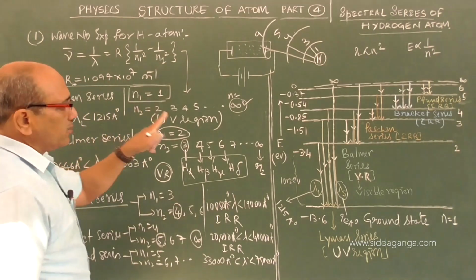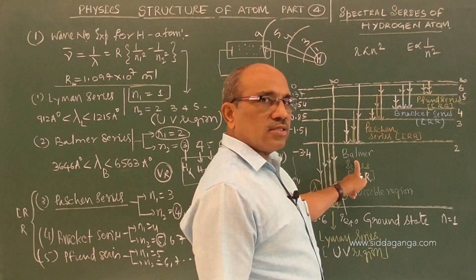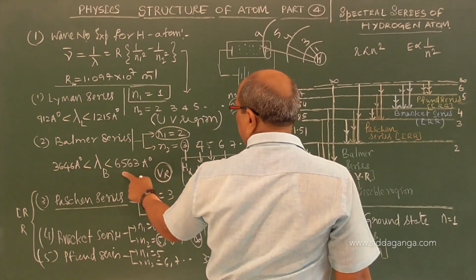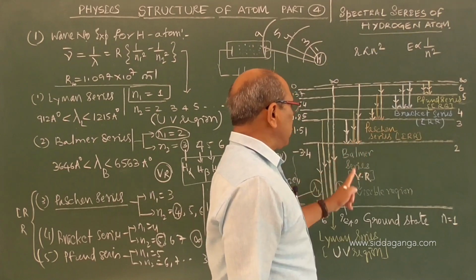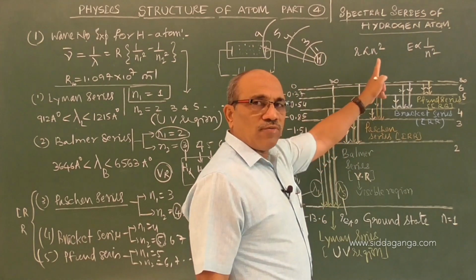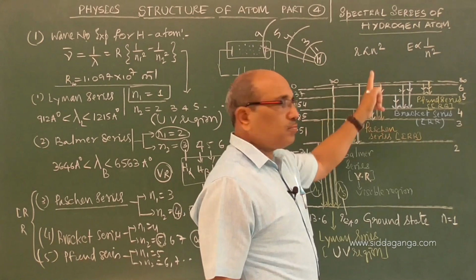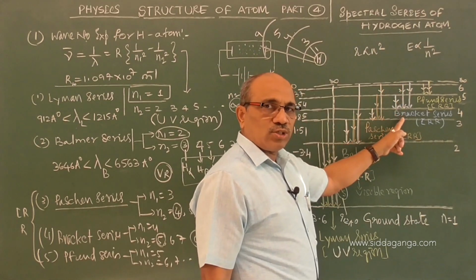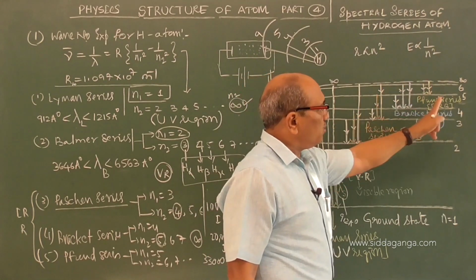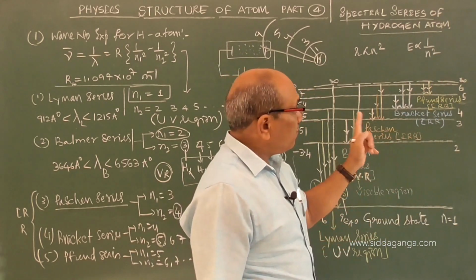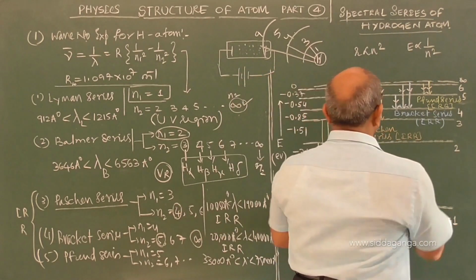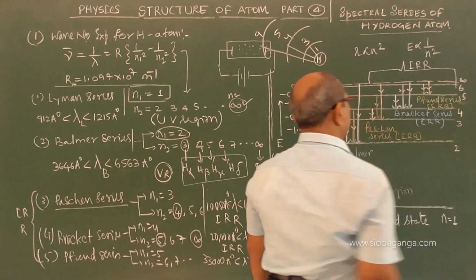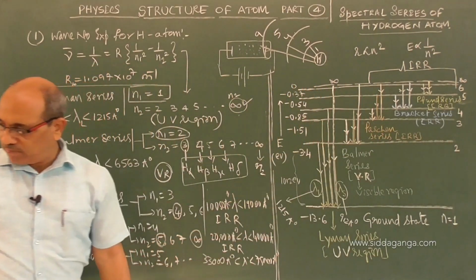The Lyman series is in the ultraviolet region. The Balmer series shortest wavelength is 3646 angstrom, and the longest wavelength is 6563 angstrom. This is in the visible region. The group of wavelengths emitted when electrons return from higher orbits to the third orbit gives rise to the Paschen series. Higher orbits to the fourth orbit gives the Brackett series. Higher orbits to the fifth orbit gives the Pfund series. But all these three series belong to the infrared region.